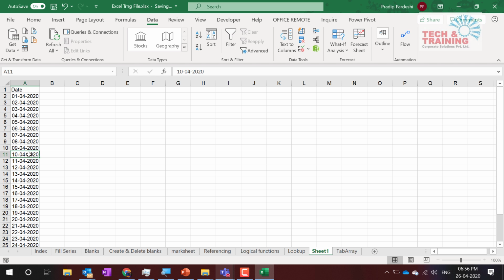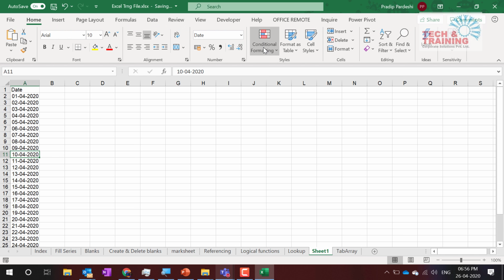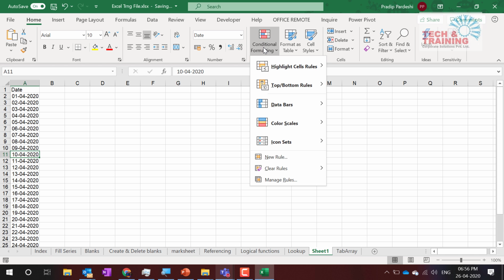What if I want to give different colors to rows on the basis of zone, like north red, west green, south blue? I cannot talk about that feature now, but for that you have to use conditional formatting. This gentleman is asking what if we want to give different colors based on different zones or criteria? You have to use conditional formatting.